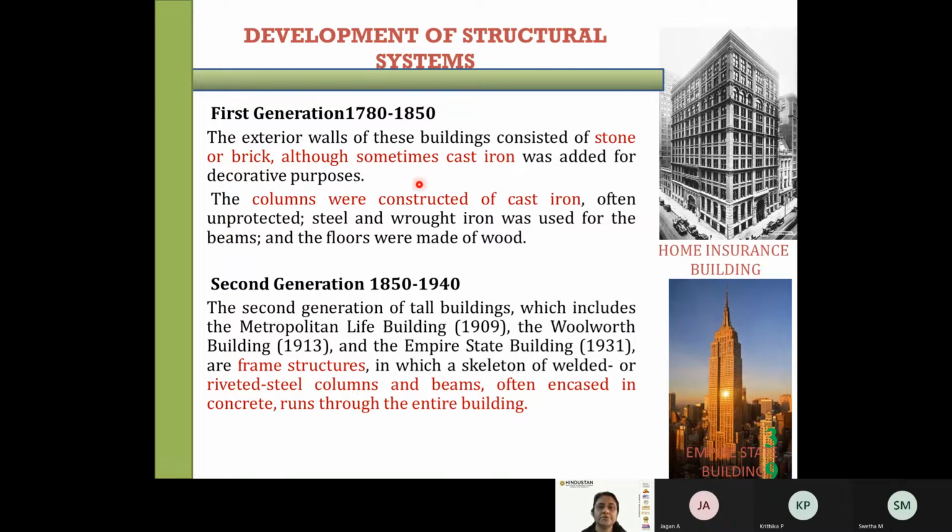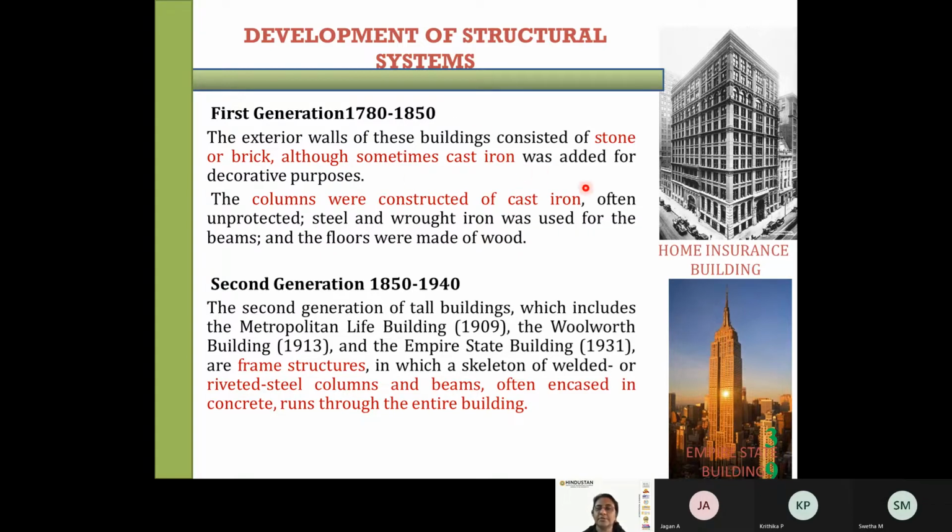Most of the ancient buildings were either with stone or brick or with cast iron. The columns were constructed of cast iron or unprotected steel, and wrought iron was used for the beams, and the floors were made of wood. So these were the initial first generation buildings.